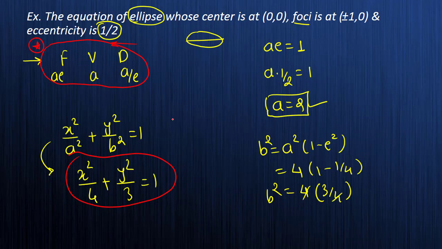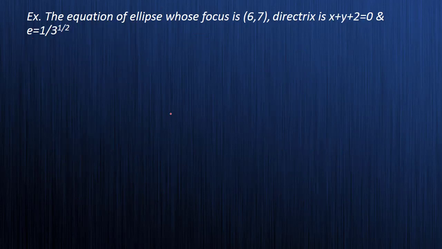Okay, let's see the next one. The equation of ellipse whose focus is 6,7, and the directrix is x plus y plus 2 equals 0, and the eccentricity is 1 by root 3. See here, generally we have the focus as AE comma 0.